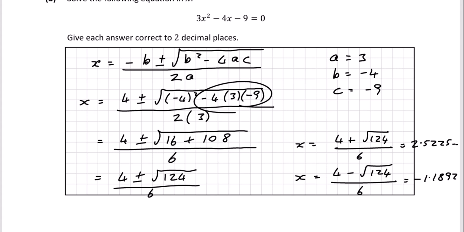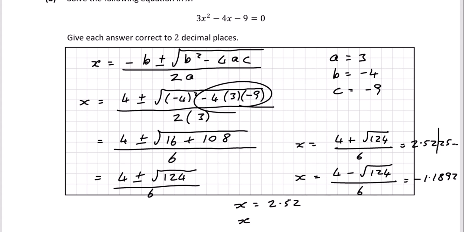The first one here, I'm kind of running out of room, is going to be x is equal to, you've got to stop here, so it's going to be 2.52. The number after the 2 is also a 2, so we're going to leave the 2 as it is. So it's going to be approximately equal to 2.52.